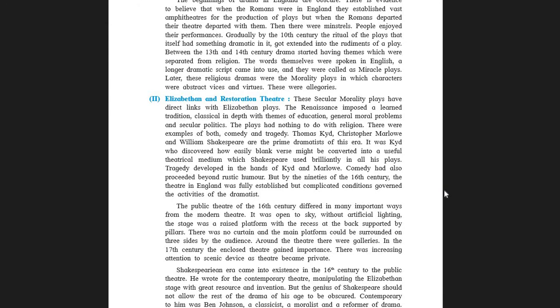So students, please take note. The word Renaissance is a period in European history between the 14th and 17th century that marks the transition, that is the change, from the Middle Ages to modernity, and is considered to be a period of artistic, scientific and cultural rebirth. So students, please take note. In short, you can say Renaissance means rebirth.